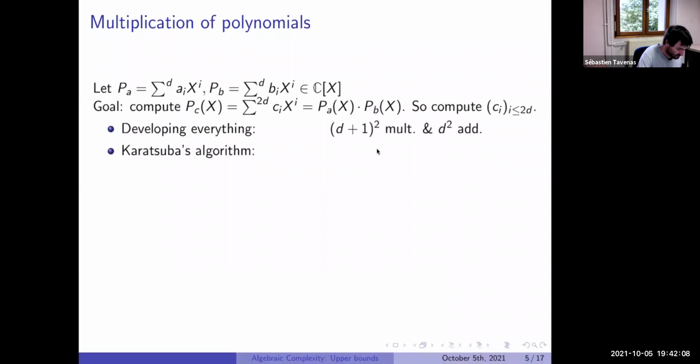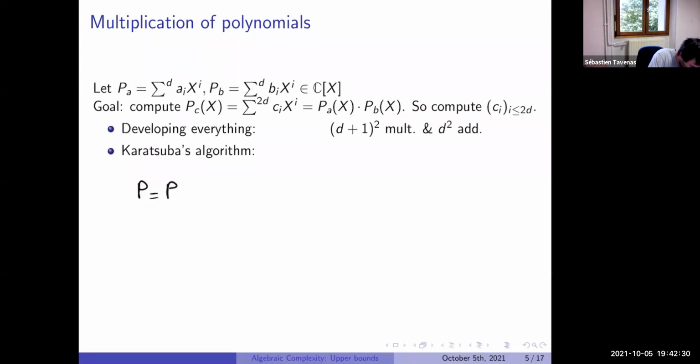Can we do better? There is a standard algorithm, the Karatsuba algorithm, which improves this method. So what is the idea of the Karatsuba algorithm? In fact, the idea is quite simple. I put X, but I can put it with P and Q, so it will look like more polynomials.